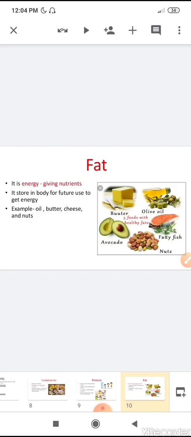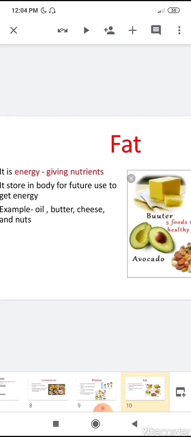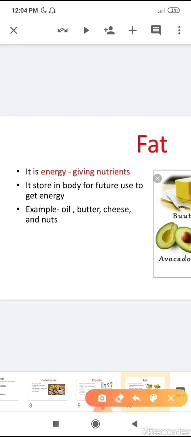Suppose you are playing but you are not able to eat something and you need energy. So this fat converts into energy and provides you energy to play. What are the examples of fat? Oil, butter, cheese and nuts are the rich sources of fat.